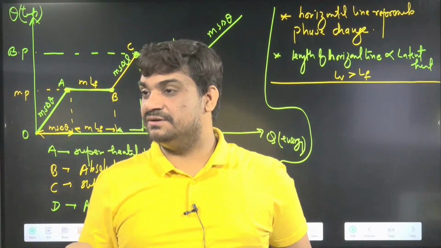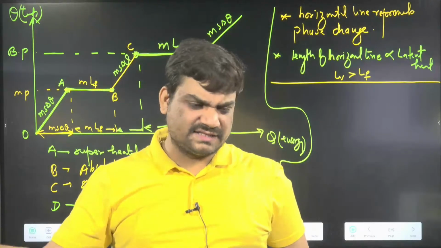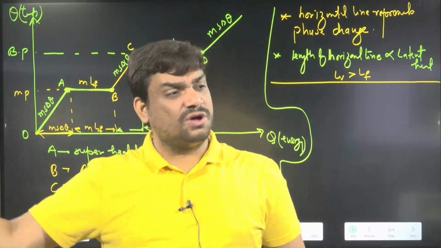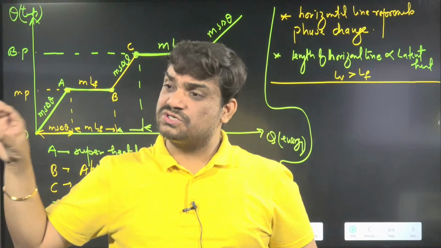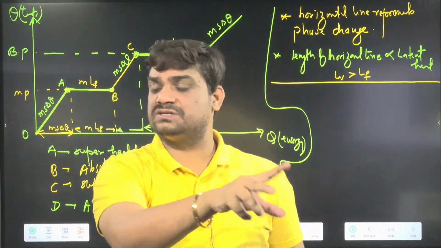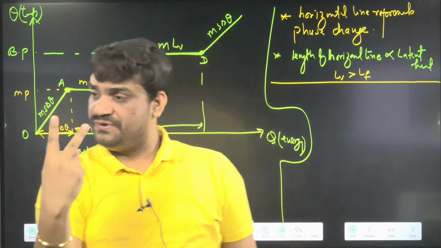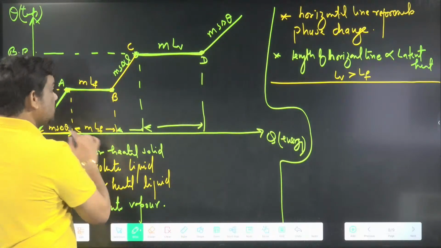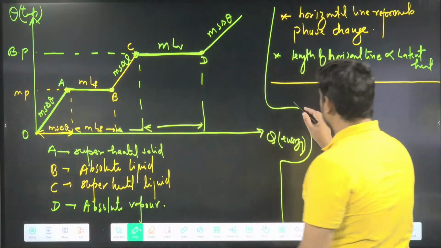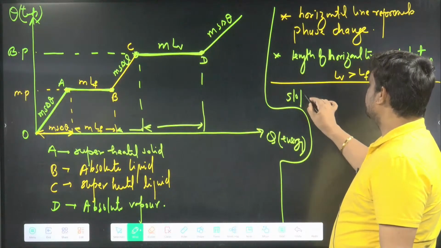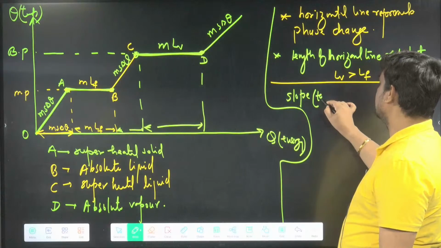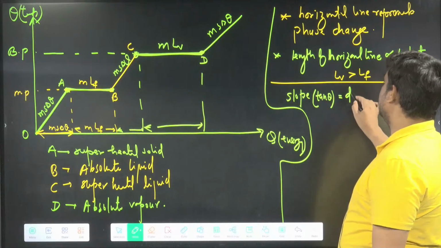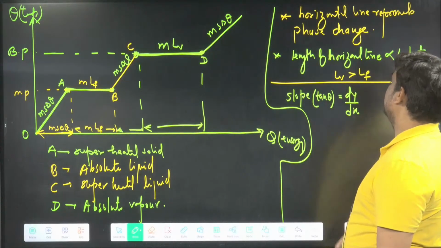Suppose anything is solid. For solid to gas, there will be two phase changes, so we have to consider two horizontal lines here. Now if I say slope, slope is tan theta, that is also dy by dx. Slope is always dy by dx.